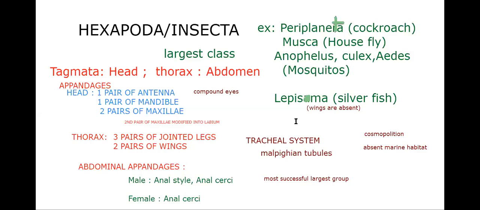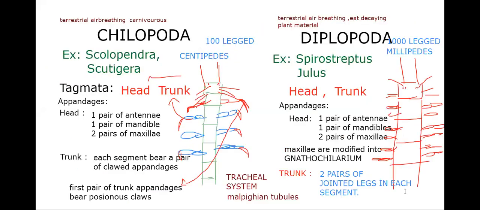Trachea are the respiratory organs and the excretory organs are Malpighian tubules. As a great water conservation technique, they eliminate uric acid as the excretory material. The development is indirect with larval forms. Metamorphosis is the unique feature. Examples: Periplaneta, cockroach; Musca, housefly; Anopheles, Culex, Aedes, mosquitoes; Lepisma, silverfish. I request you to take a screenshot of this hexapoda and also the previous ones, Chilopoda and Diplopoda. You'll find mostly differences.